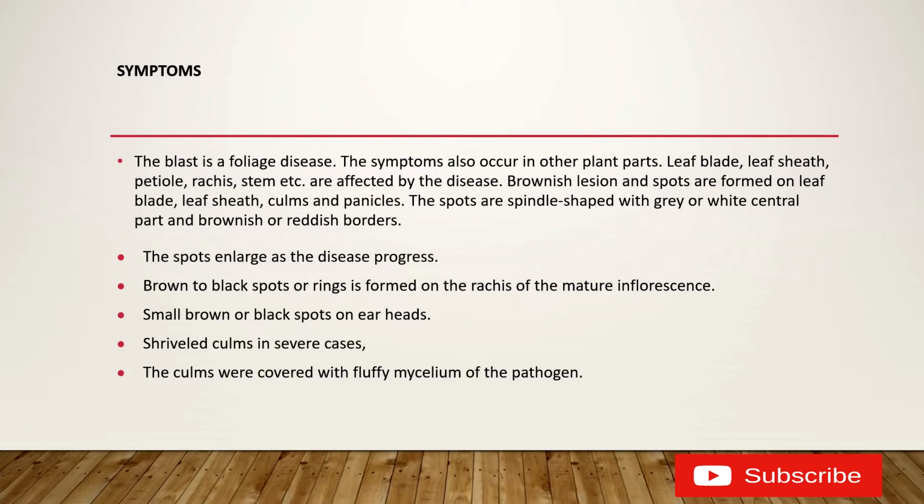The major symptom is brownish lesions, and spots are formed on the leaf blade, and then come to the leaf sheath, culms, and panicles. So what do you mean by culms?